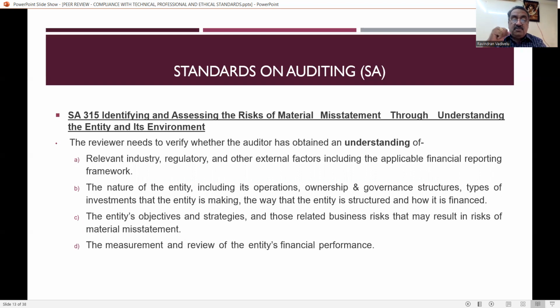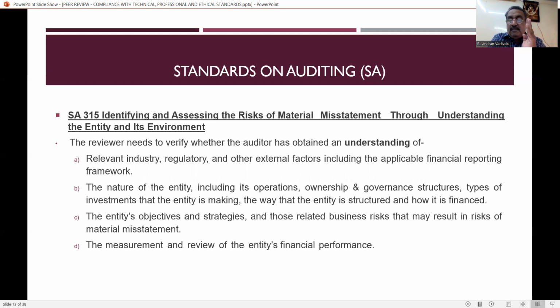So what are the entity's objectives and strategies and those related to business risks that may result in risks of material misstatement, and the measurement and review of the entity's financial performance. So the auditor must understand about the entity. He must understand the objectives.